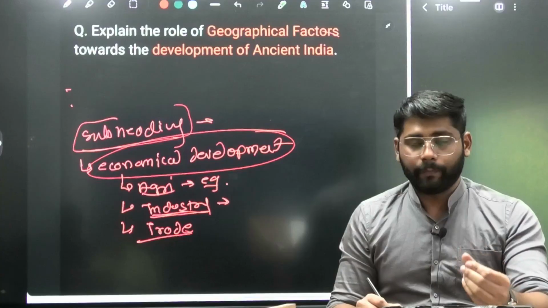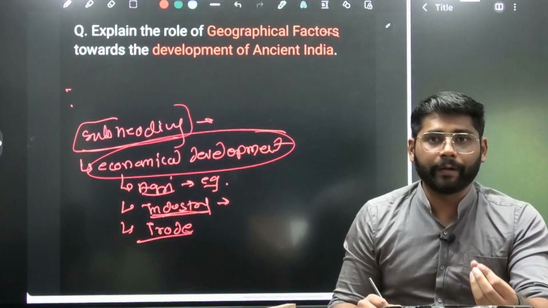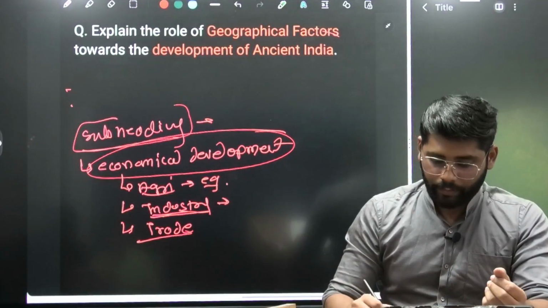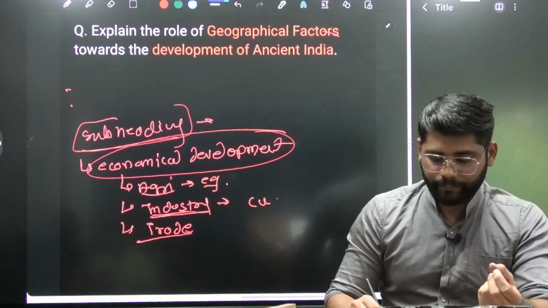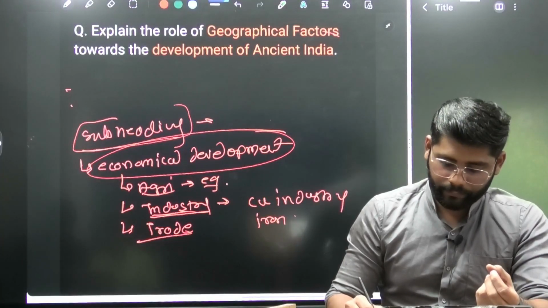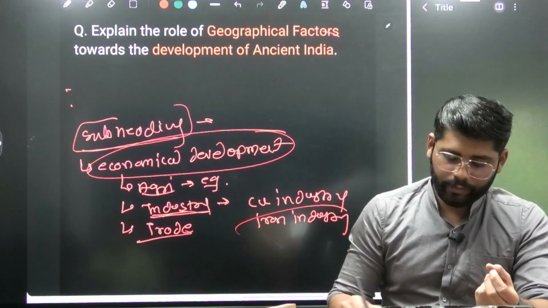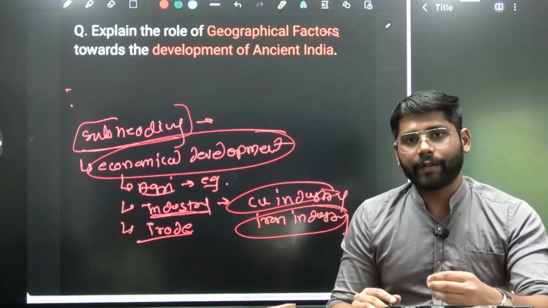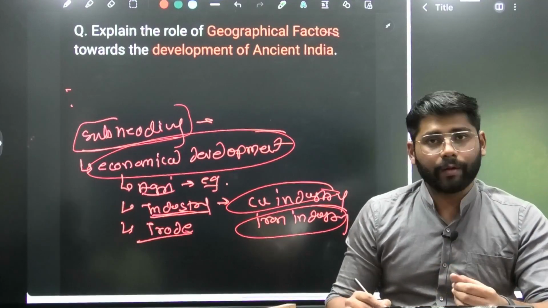and the presence of abundant minerals there that supported the development of industry such as copper industry, iron industry. So these were the major factors behind the establishment of Mahajanapadas. So this aspect we can mention here.